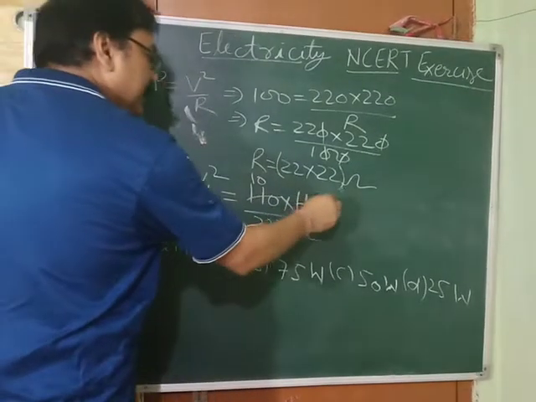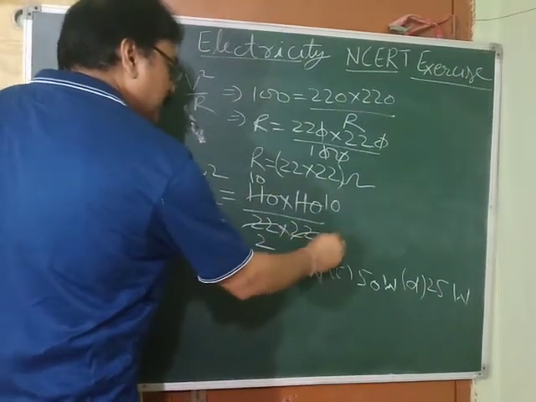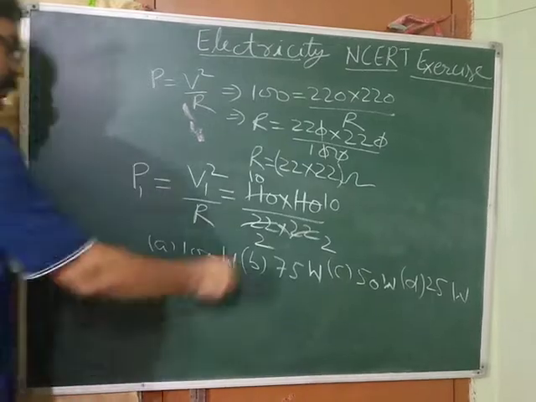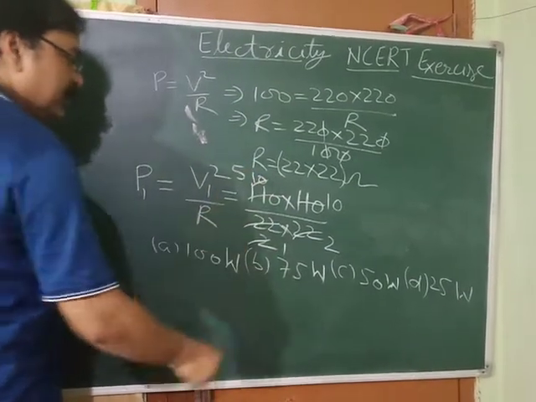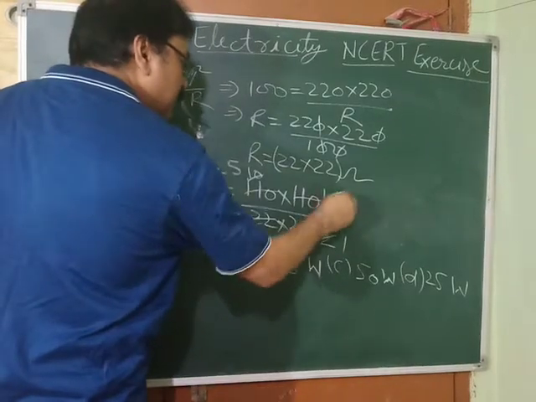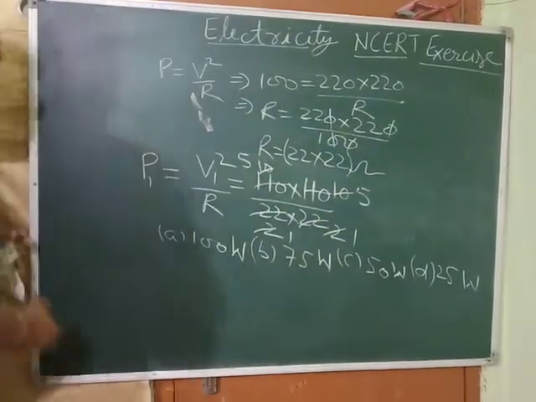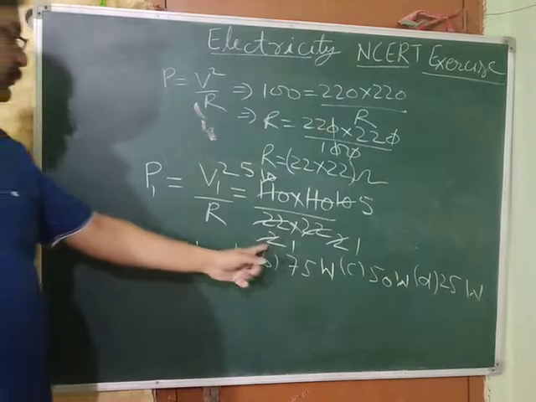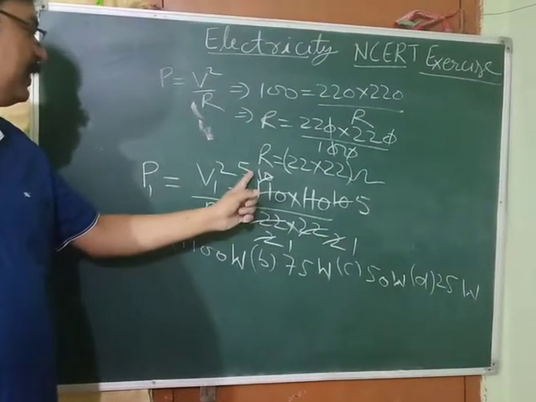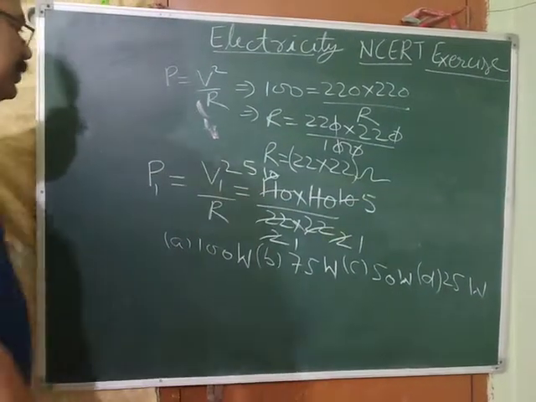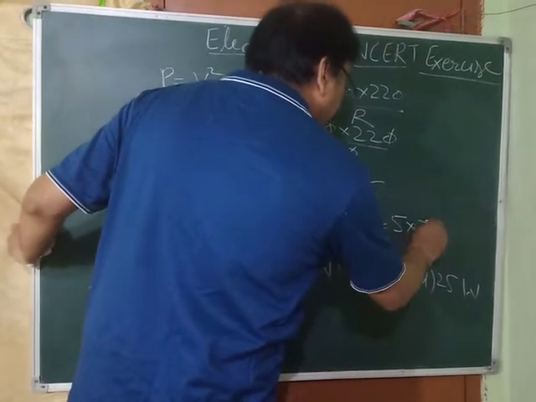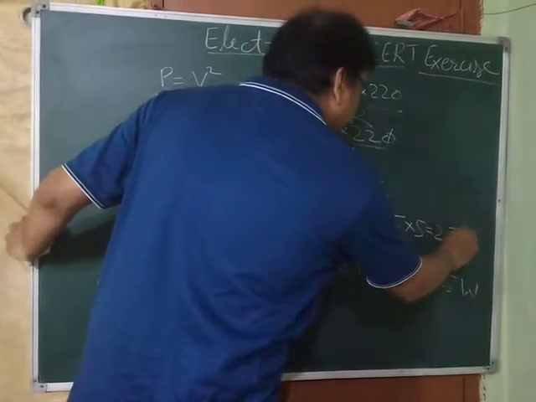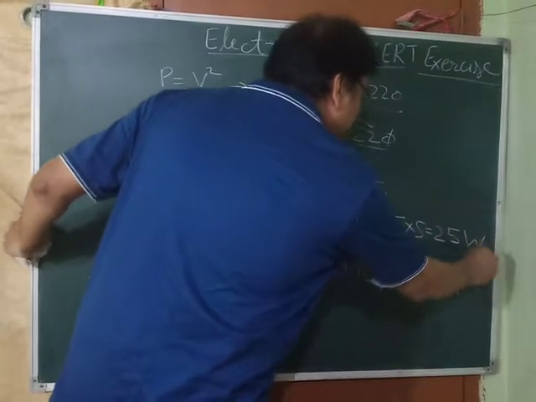Again 11 10s, 11 2s. Then 2 1s are 2, 2 5s are 10. So in the denominator nothing is left. Here 5 into 5, and that is 25 watt.